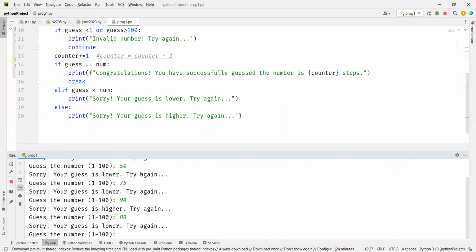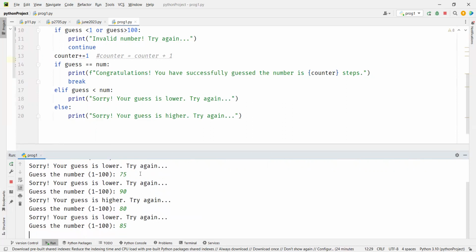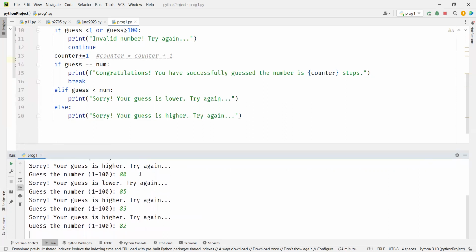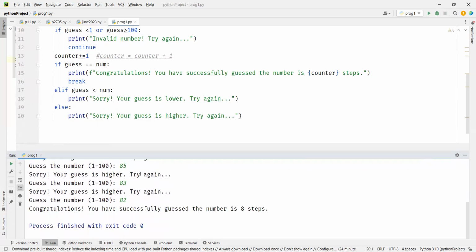Your guess is lower. 85. Your guess is higher. 83. Your guess is higher. 82, 81. It took us 8 steps. So this is how you can play this game.